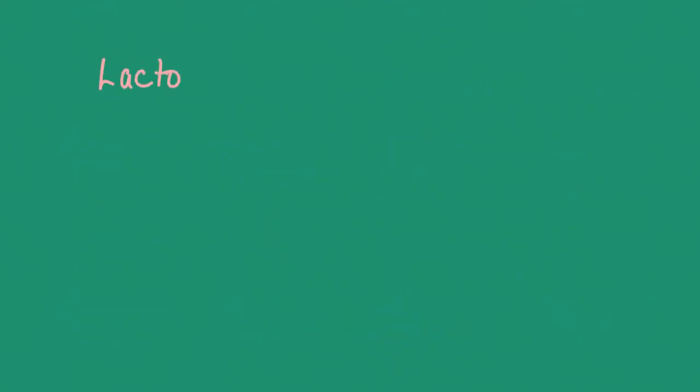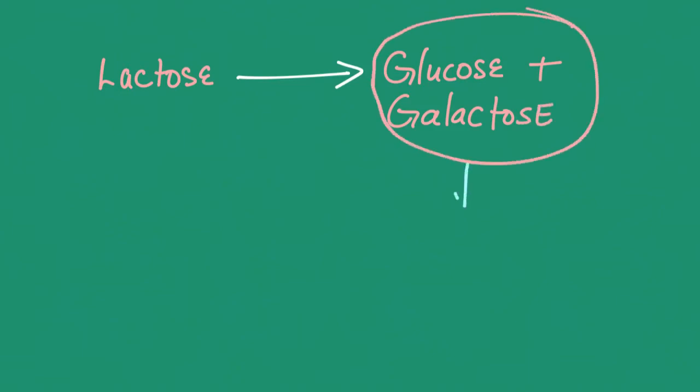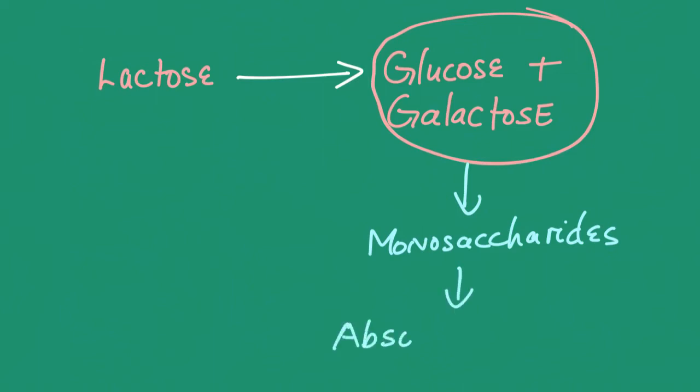When you consume milk, you're consuming the milk sugar lactose. And this lactose is broken down into glucose and galactose by your digestive system. And these are monosaccharides, and it is in this form that the digestive tract can absorb it. If lactose is not broken down, then it causes a lot of discomfort in the digestive tract because it cannot be absorbed.